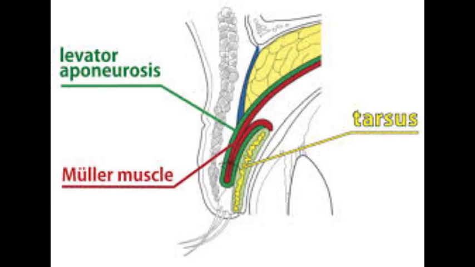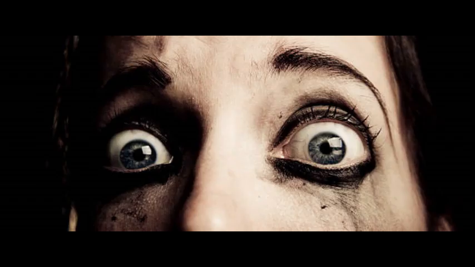Basically, it causes the elevation of the upper eyelid and the depression of the lower eyelid. And that's why when you are afraid, when you are scared, your eyes open up. That's because of the sympathetic innervation of the tarsal muscles, the superior and the inferior tarsal muscles. We all know that the sympathetics also help in pupillary dilation, and that's why when you are afraid, your pupils blow out.